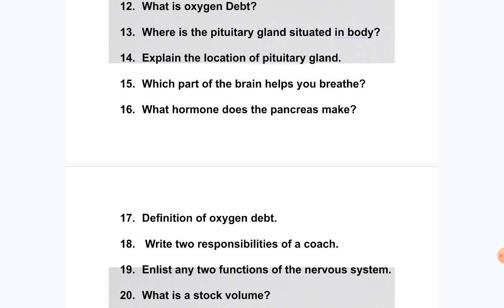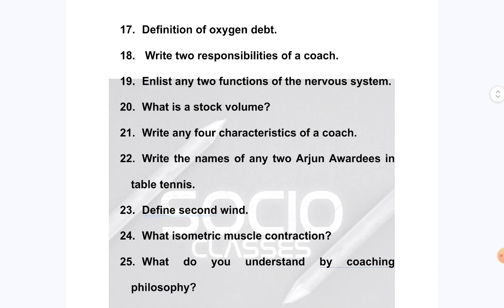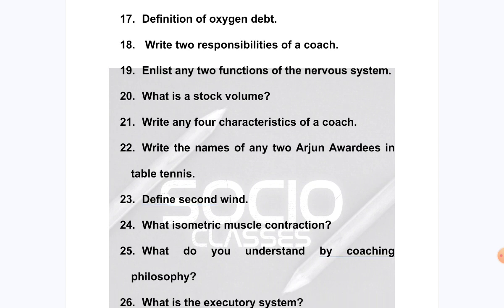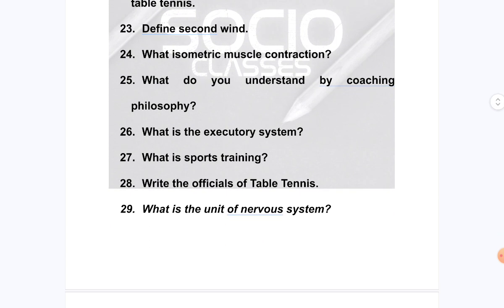is definition of oxygen debt, and then write 2 responsibilities of a coach, and next is enlist any 2 functions of the nervous system, and next is what is stroke volume, and then write any 4 characteristics of a coach, and next is write the names of any 2 Arjun awardees in table tennis, and then define second wind, and next is what is isometric muscle contraction, and then what do you understand by coaching philosophy, and next is what is